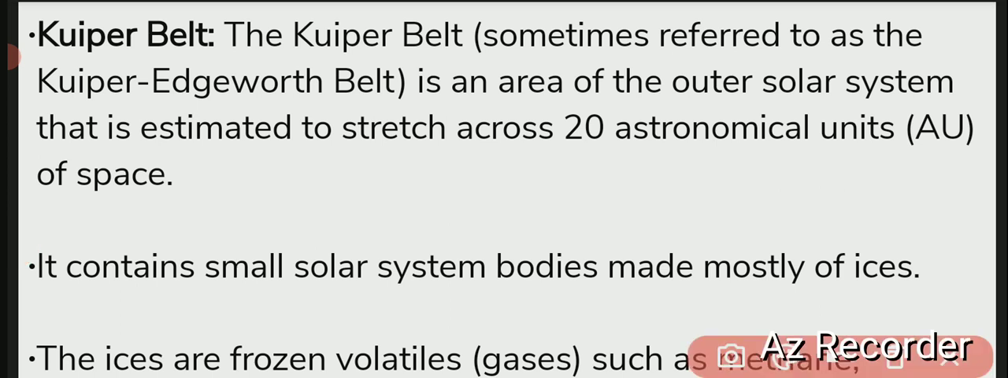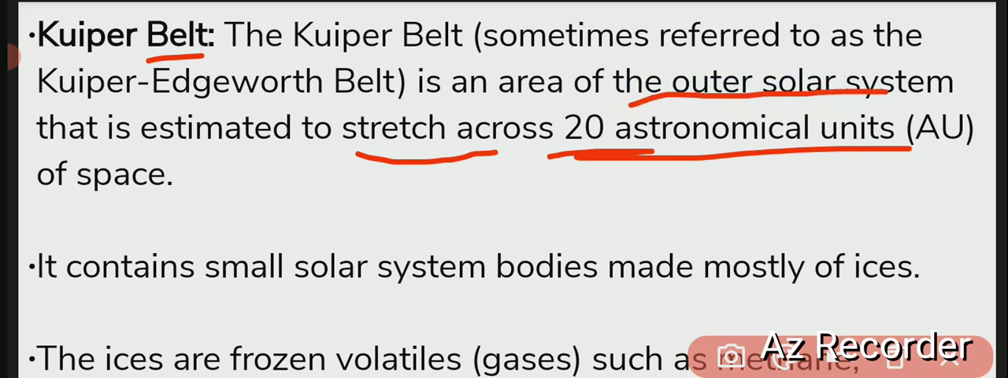For example, friend, this is the Kuiper belt. Okay, Kuiper belt, what is this? This is the belt lying outside of the solar system, and it stretches across 20 astronomical units. ठीक है, and this is the area of the outer solar system.